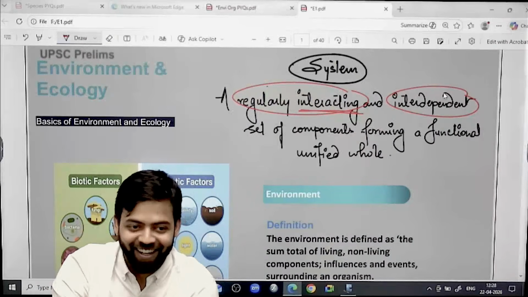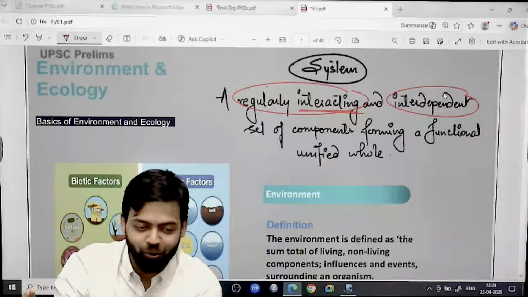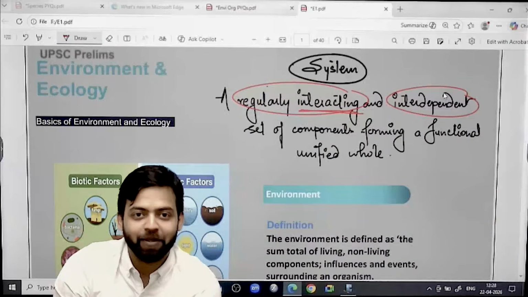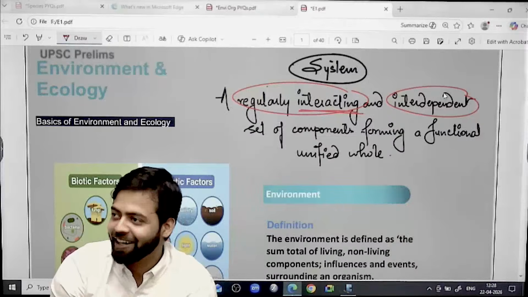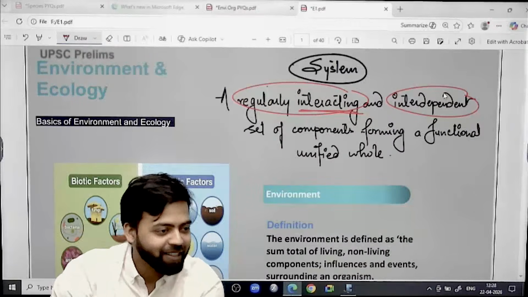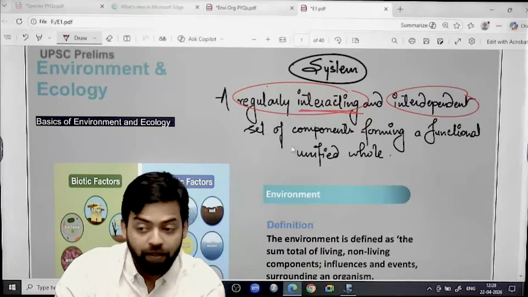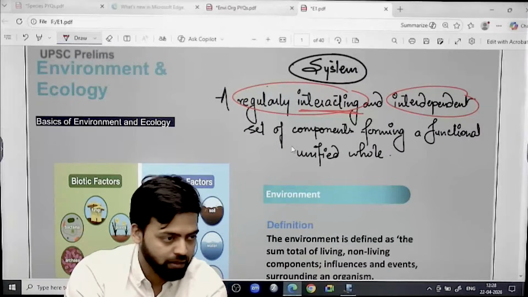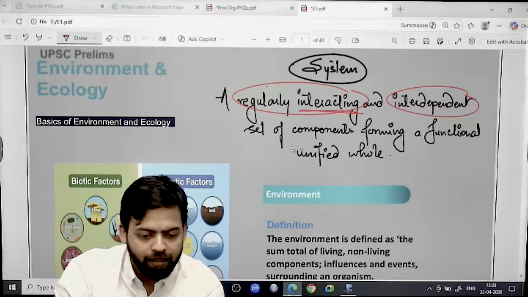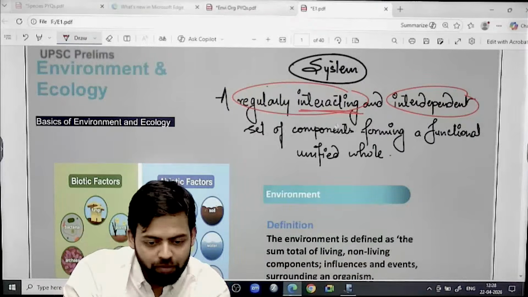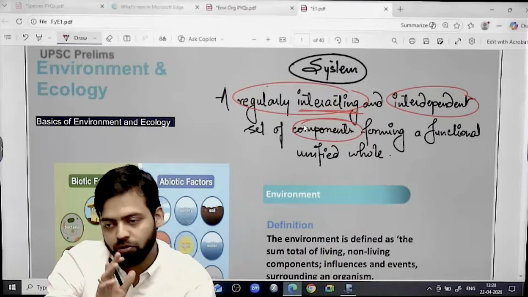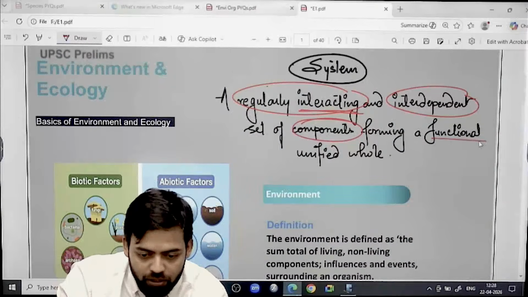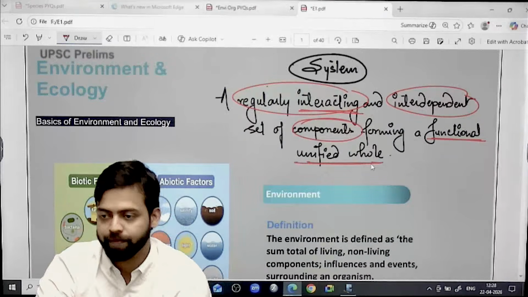We will talk about AC as far as global warming and positive feedback loop is concerned. Particularly here it is very, very much needed. So interdependence is important. As far as different species, different units are concerned, they should be interdependent. Then this should form a set of components. You understood this? But the most important aspect regarding this is the functional unified whole.